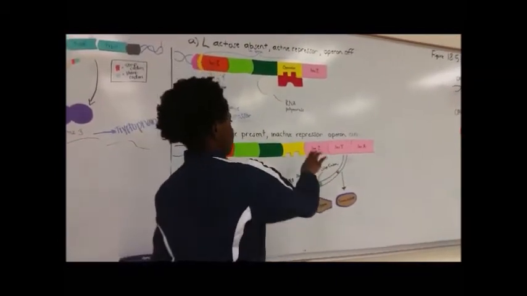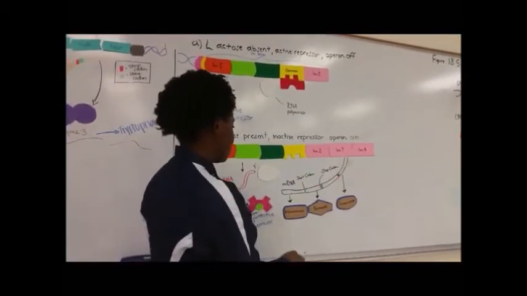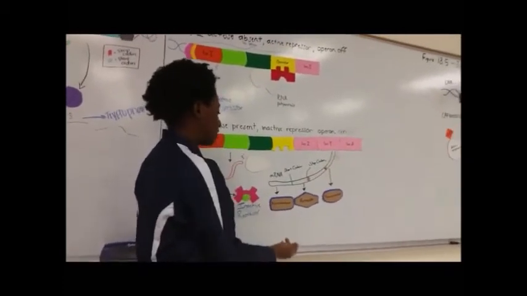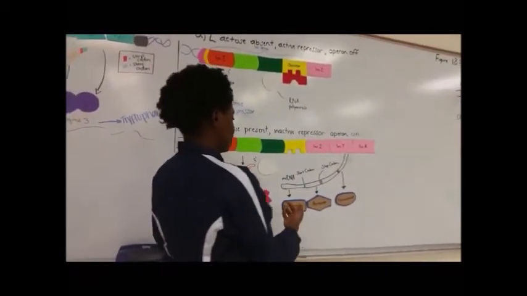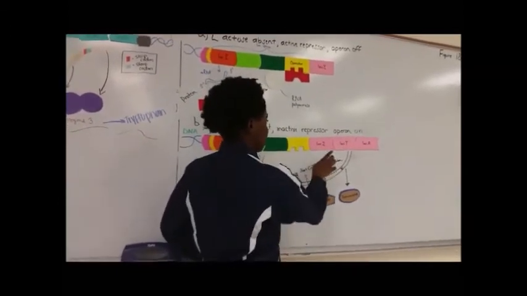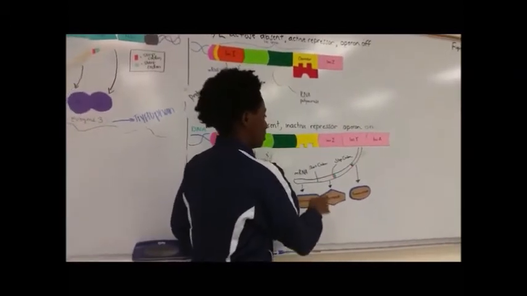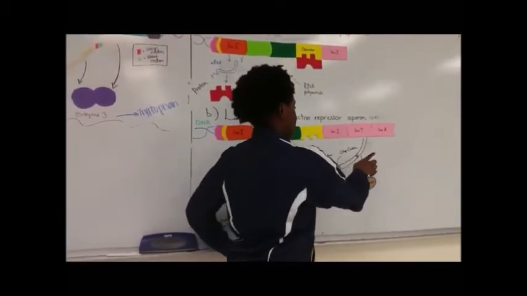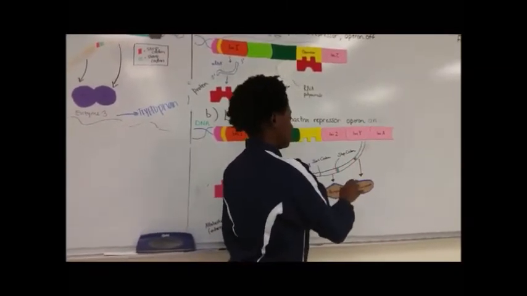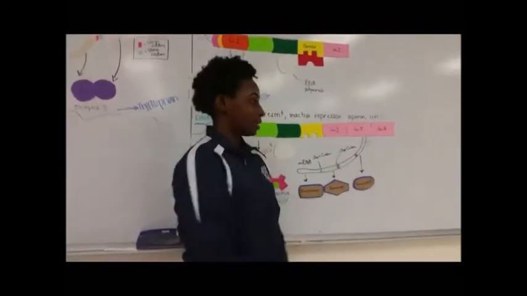And so now we can see that LAC-Z, which is a gene that codes for beta-galactosidase, helps to hydrolyze lactose into glucose and galactose. And then permease is a membrane protein which is coded from LAC-Y, and this membrane protein transports lactose into the cell. And LAC-A is the gene that codes for transacetylase. Transacetylase has no clear function in the metabolism of lactose.